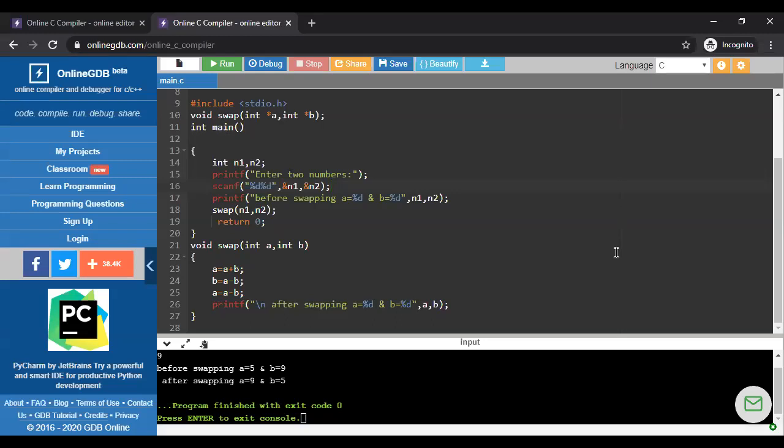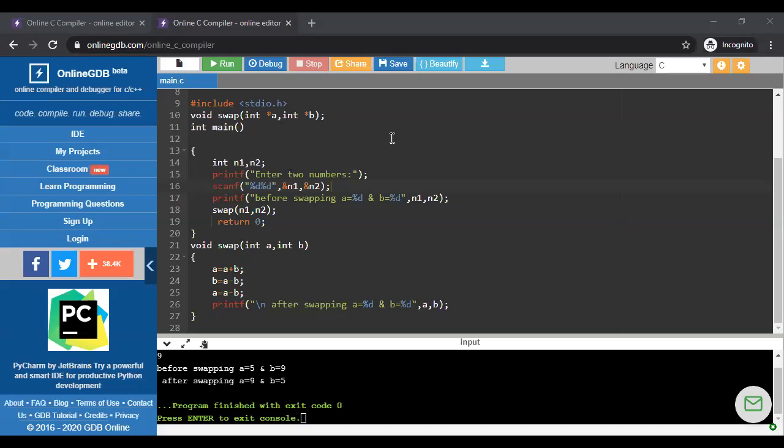That's why when we print the value of ptr, it will print 10. Why? Because ptr holds the address of a and a holds the value 10. That's why ptr prints the value 10. This is an indirect relation between this value and the pointer variable. So we have to create the relation between the pointer variable and another variable, which is totally dependent